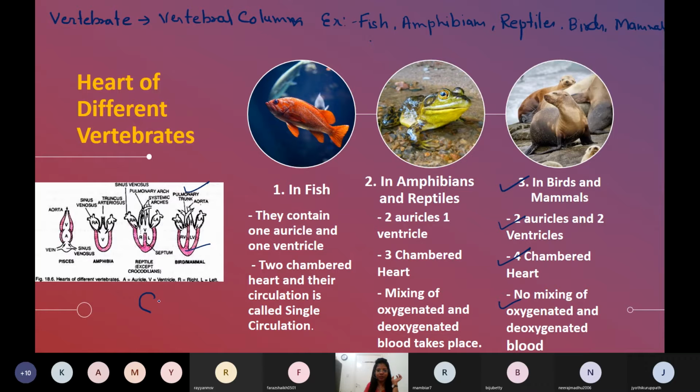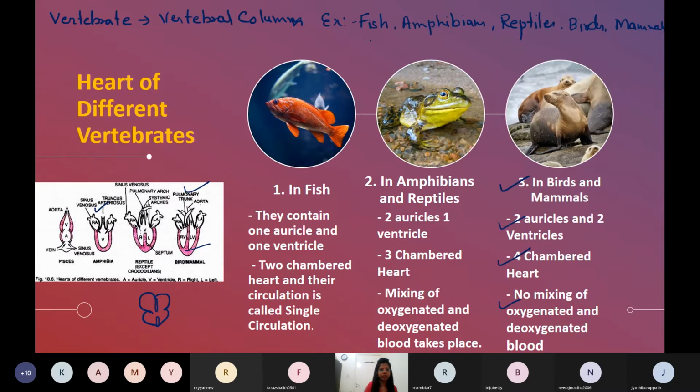So in the reptile, the auricles are clear-cut, two auricles, but in the ventricle the septum comes up only this much. It means there will be mixing of oxygenated and deoxygenated blood in the ventricle. That's the problem with the reptile.